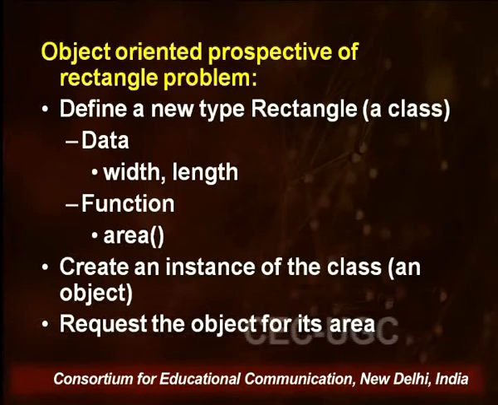So first we define the class having some data and function, and then we create an instance of the class, which is nothing but an object, and then we talk to the object. Talking to the object means we are requesting the object for the calculation of area. If you remember, objects can interact with each other, or can be contacted for doing some particular function.